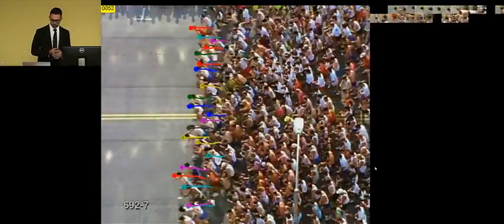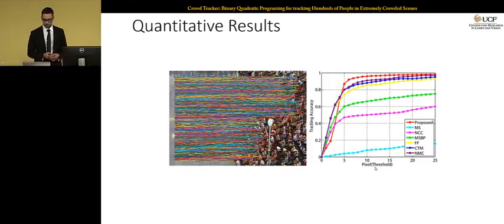And this is another sequence, which is a marathon scenario. Again, there are a lot of targets in it that look very similar. It's very difficult to track all these targets at the same time. Our method does it quite well and achieves better results compared to previous methods, which is shown in this graph here.